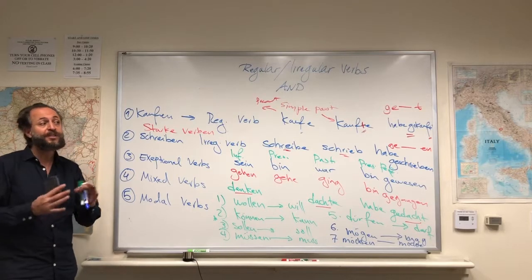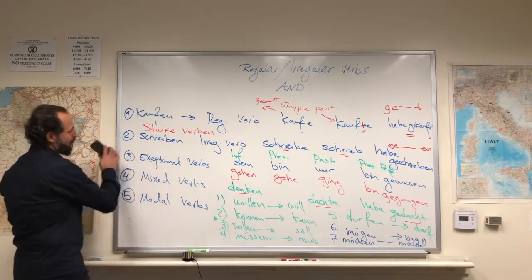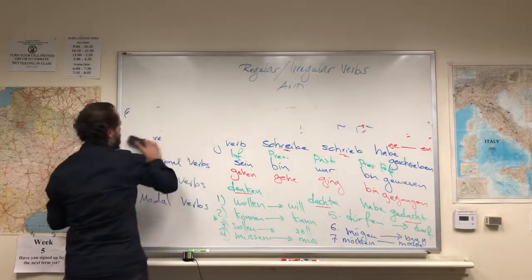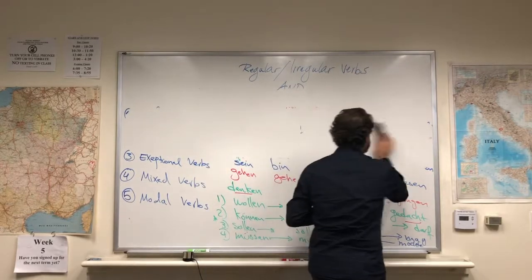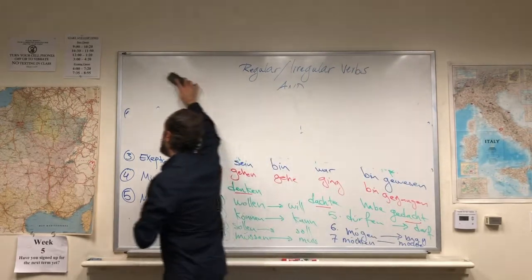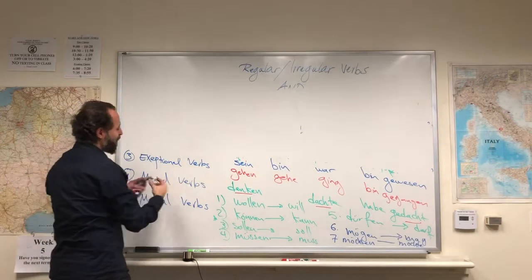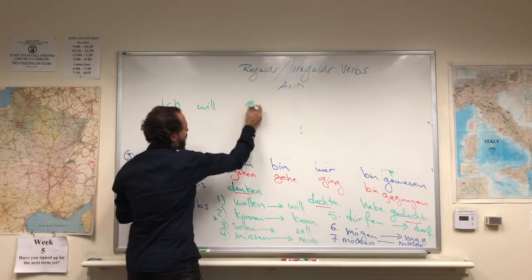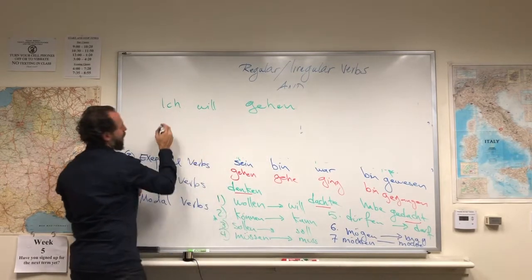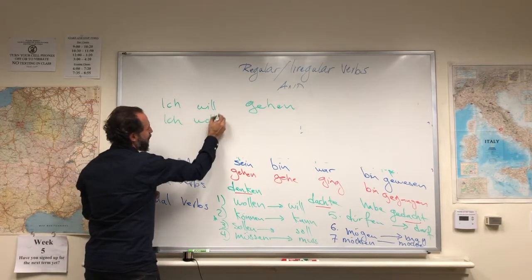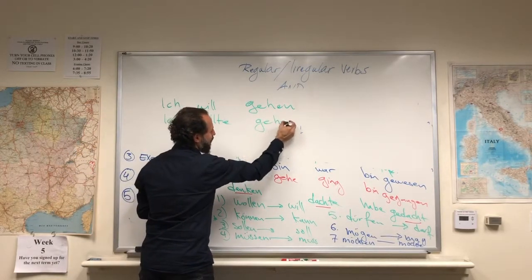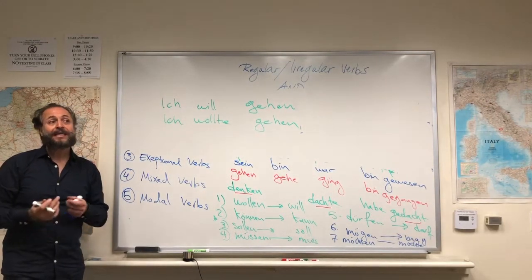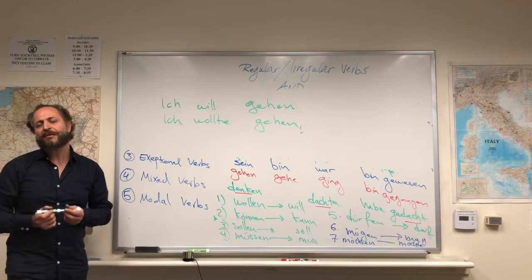So you would either say ich will gehen. Just let me give you an example here. It's actually a very good question. It is not our topic today, but it is important to know that modal verbs are frequently used in the present tense and the past tense. So look at this phrase. Ich will gehen. Ich wollte gehen. So, I want to go. I wanted to go. But the present perfect, ich habe gehen gewollt, you would barely use it.